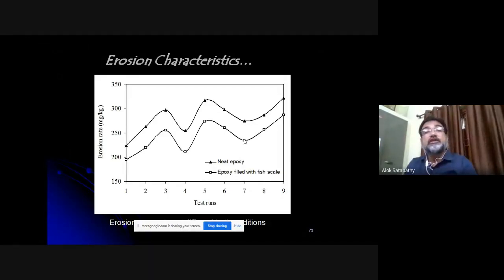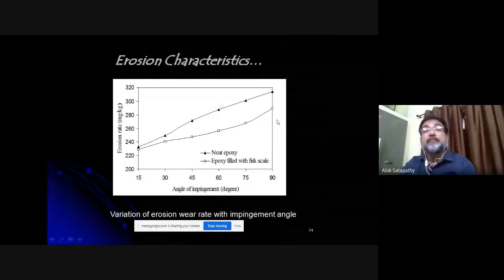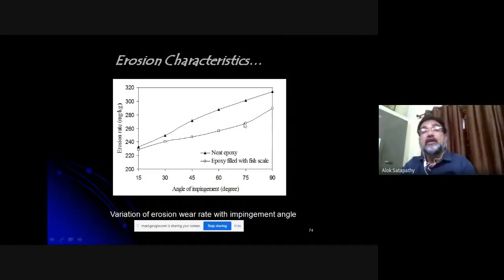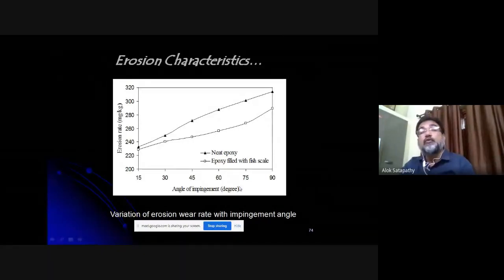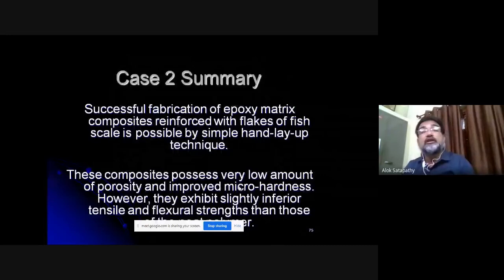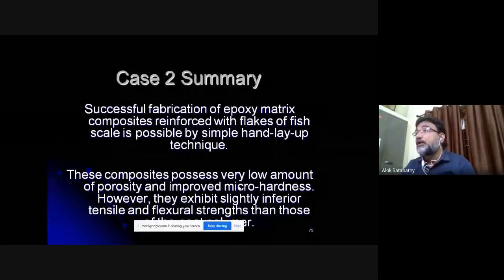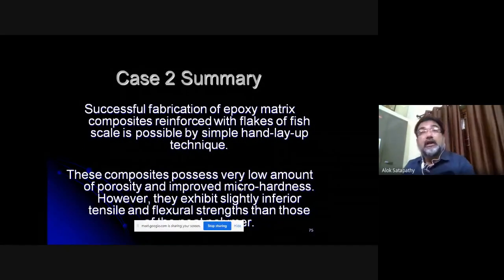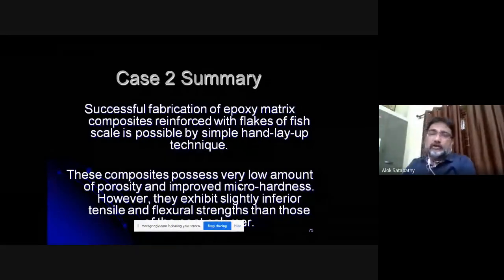You can see this is with neat epoxy, whereas this is with the fish scale reinforcement. So with the reinforcement, we are getting less wear, and therefore the wear resistance is improved, and they can be used in tribological applications like conveyor belt rollers, wherever there is sliding wear, or where there is erosion, like fan blades.